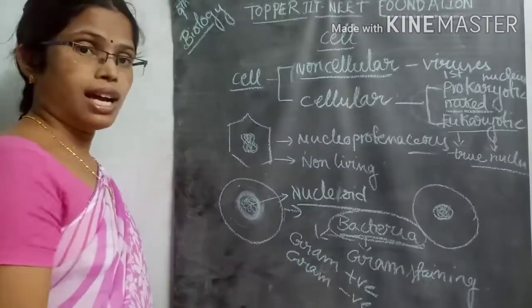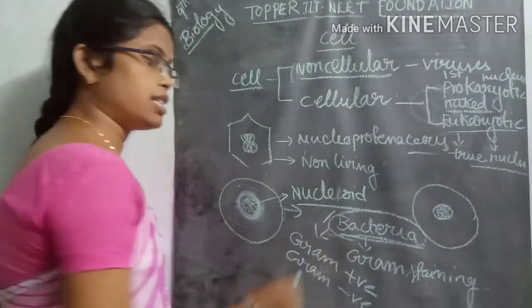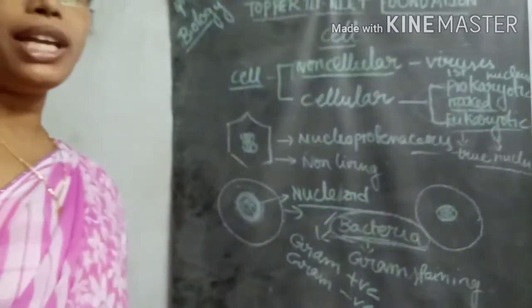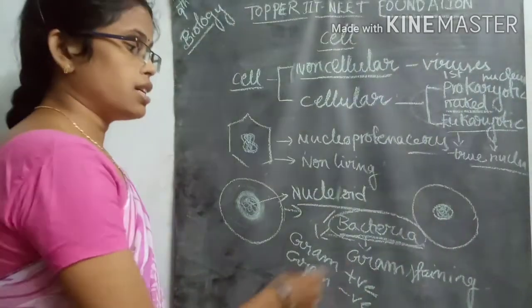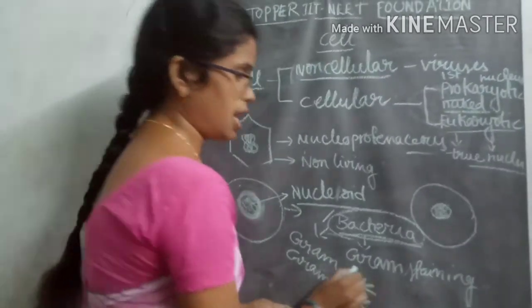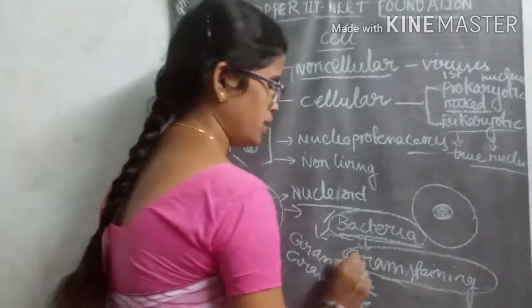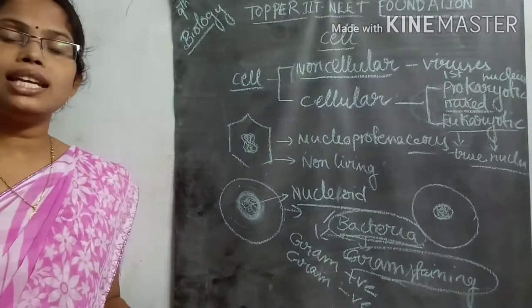How can we say that a bacterium is Gram positive or Gram negative? We can observe and say so by doing the Gram staining technique.